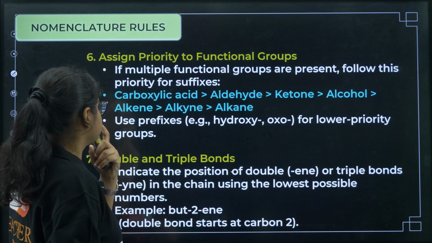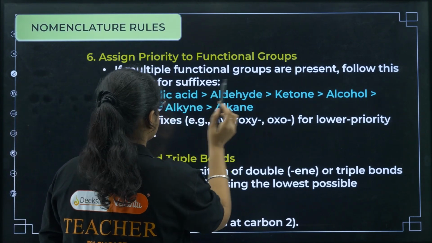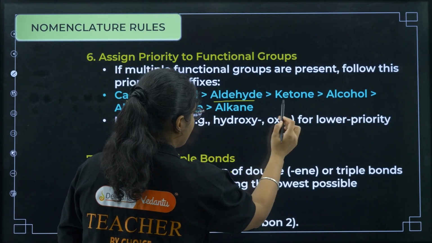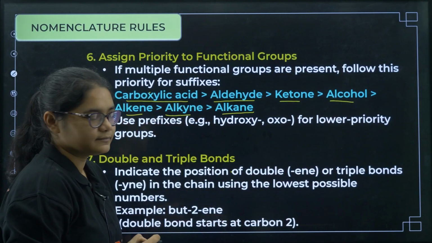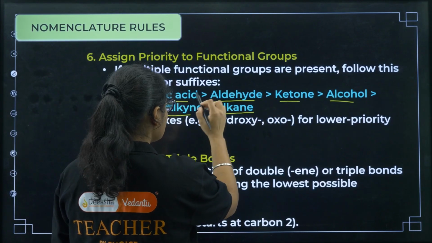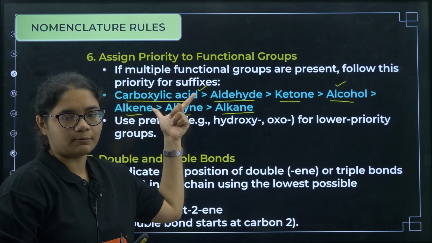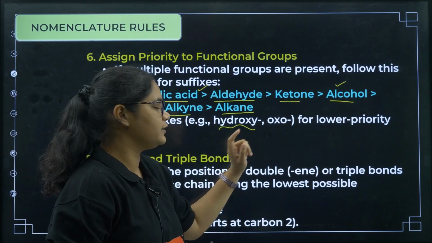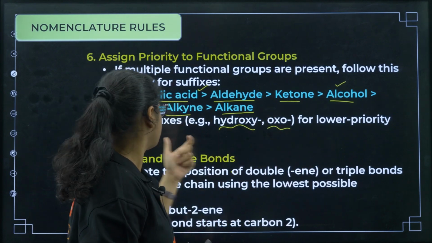Okay, next, assign priority to the functional groups. If multiple functional groups are present, follow the priority for suffixes. So carboxylic acid has more priority than aldehyde, then ketone, then alcohol, then alkene, then alkynes, and lastly we have alkanes. Okay, so for example, if carboxylic acid is present and alcohol is also present, then the main name should end with carboxylic acid and the alcohol will behave as a substituent. So for that we have to use the word hydroxy. If ketone is a substituent, then you have to use oxo, okay, for lower priority groups.